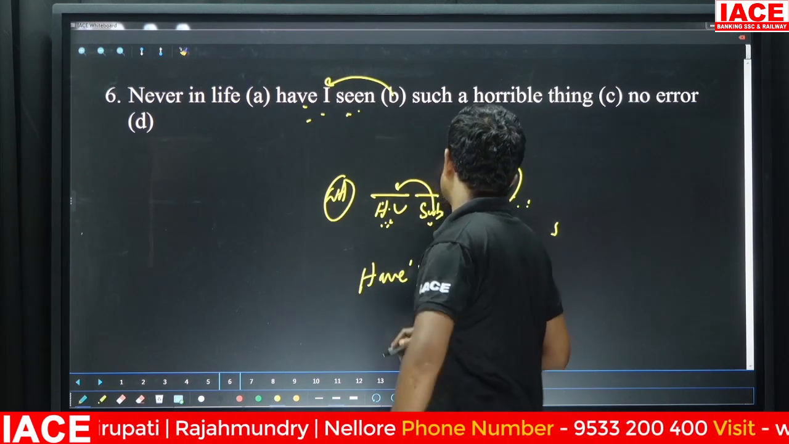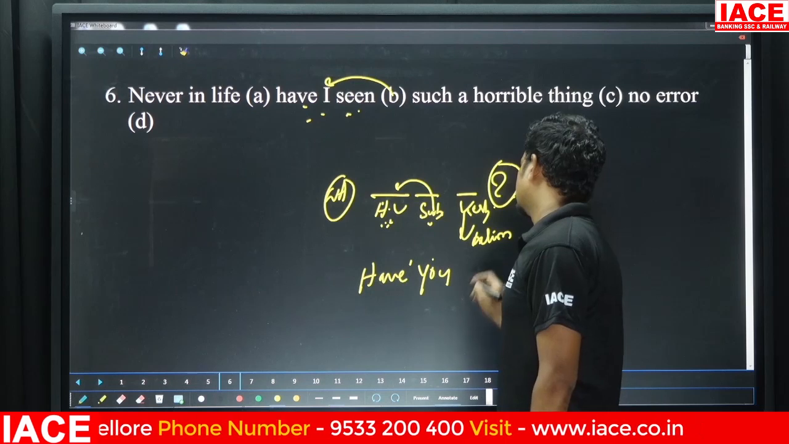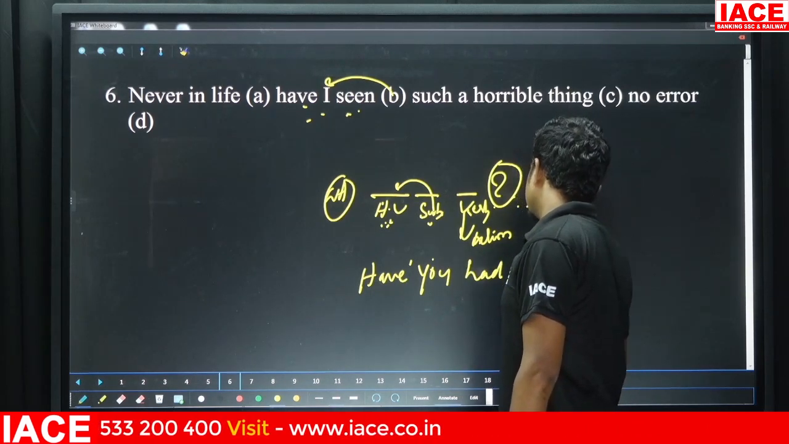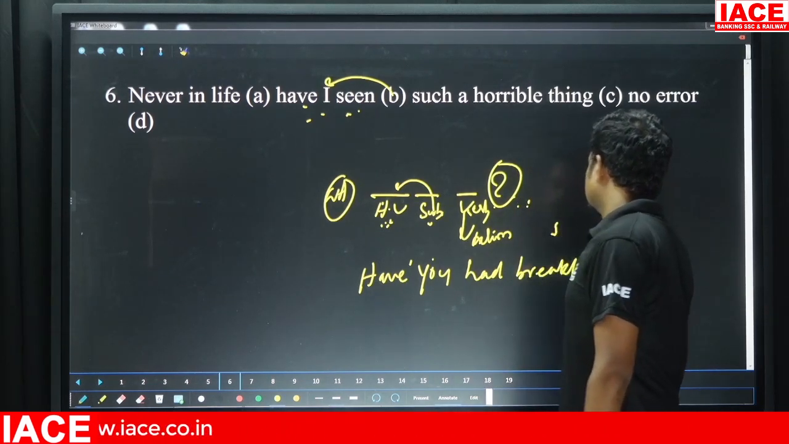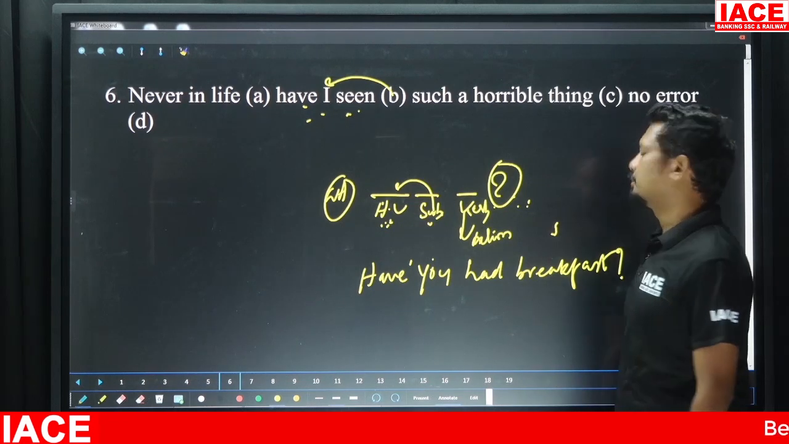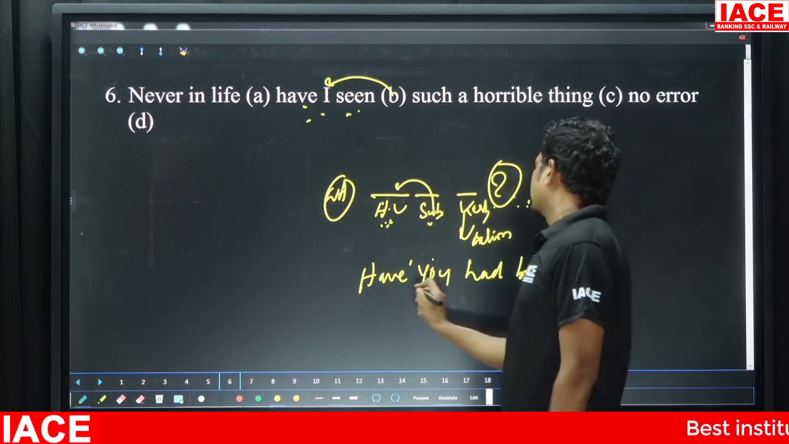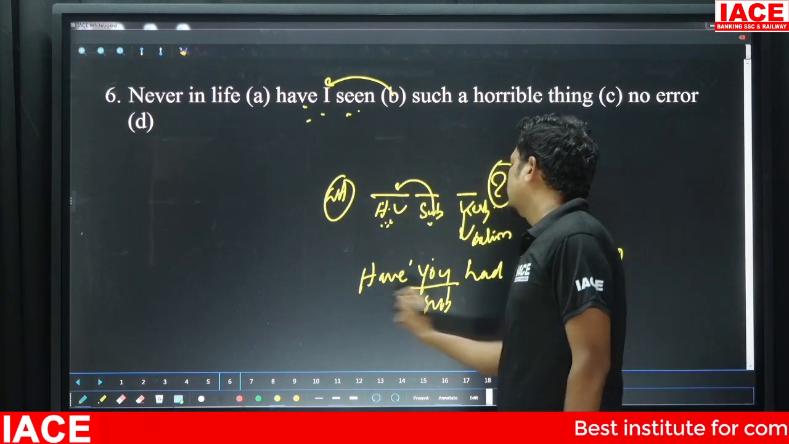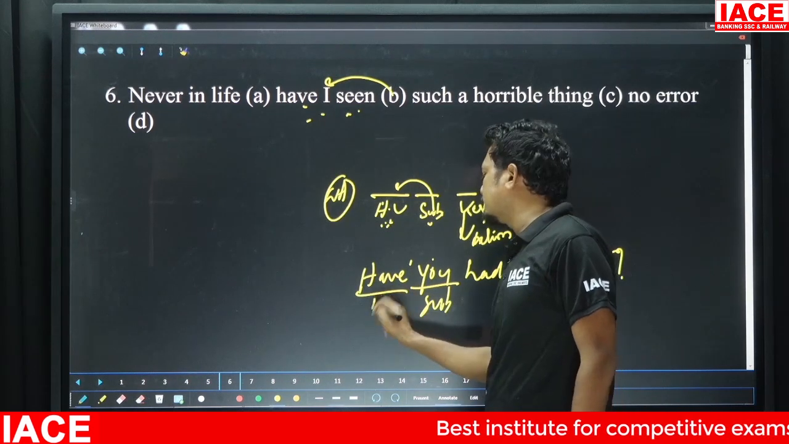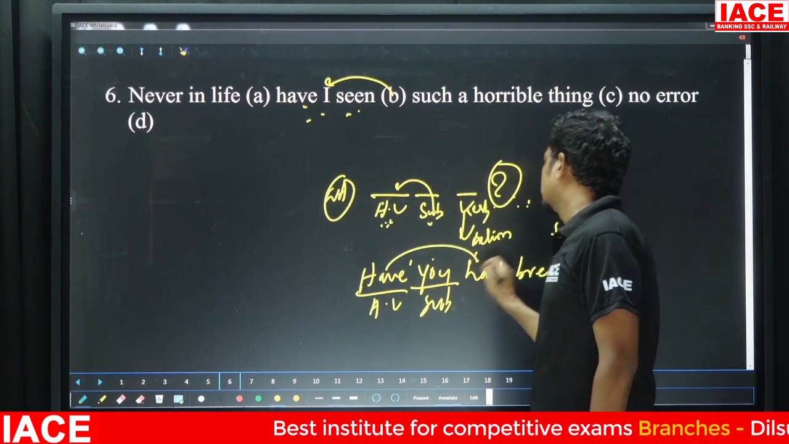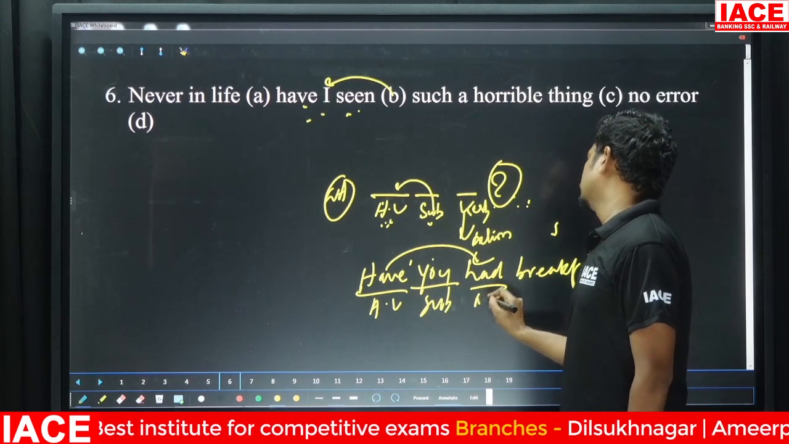Have you had breakfast? Have you had breakfast? Right? So in this case, you is my subject. Have is my helping verb, of course. Had is your main verb.